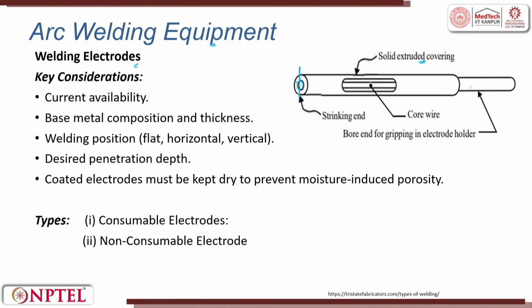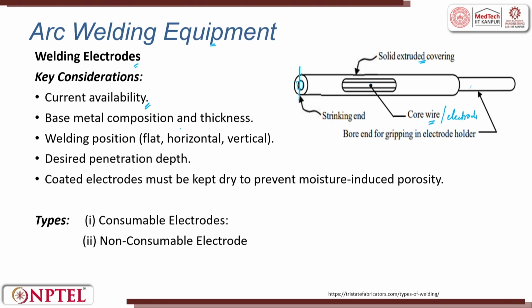If you look at it, this is the core wire which is there. We have said wire, or it can be electrode. Electrode means it is a single piece, right? So, striking end, core wire, solid extruded cover, gripping part for the electrode holder. The key considerations are current available, because the current has to pass through the electrode. If the electrode is too thin and the current very high, it will melt. So, current availability in turn dictates the electrode dimensions.